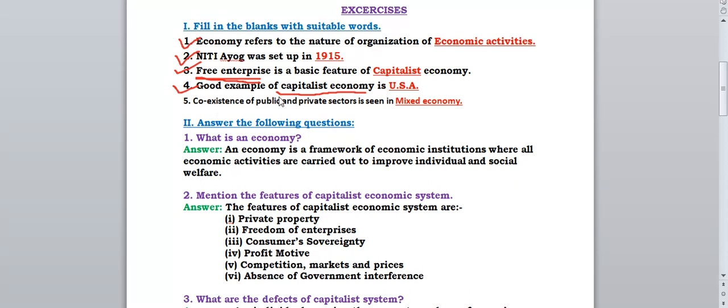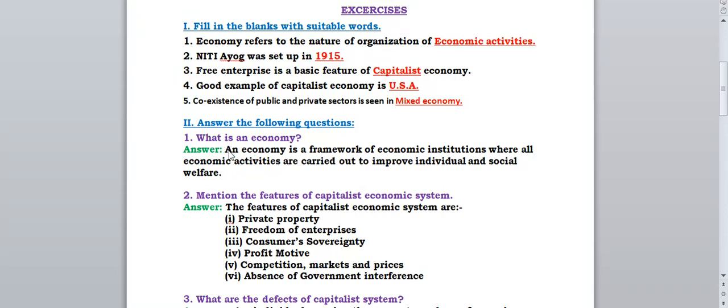Next one: coexistence of public and private sector is seen as dash economy. In which economy can we see that public sector and private sector both are involved? In mixed economy. It is a mixing of public and private. You have to remember it is a mixed economy. So with this we have finished the fill in the blanks of this chapter. Now we'll discuss the question answers.